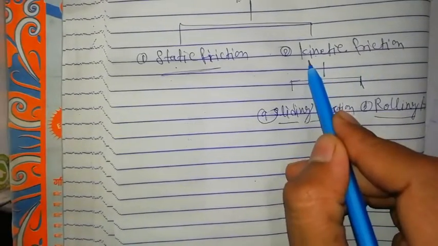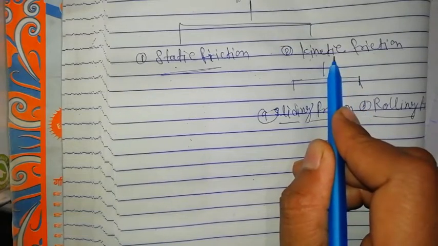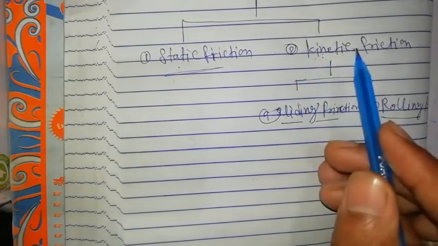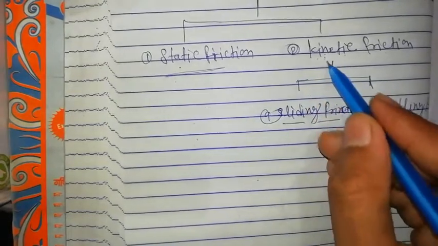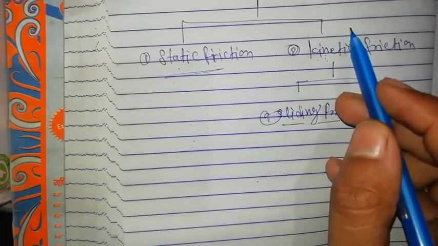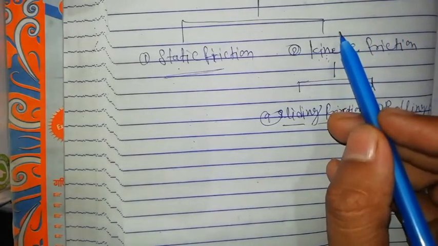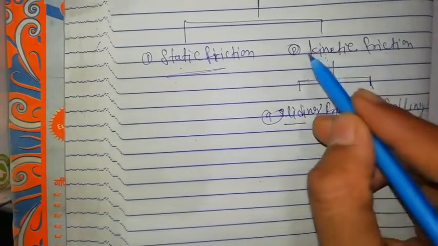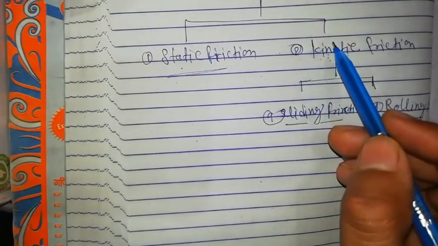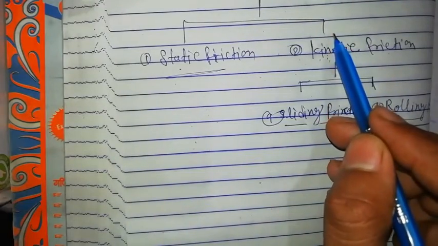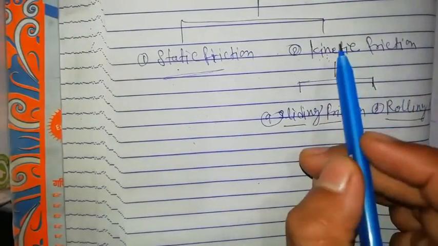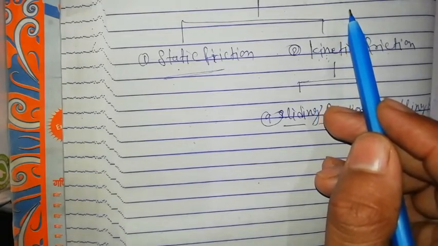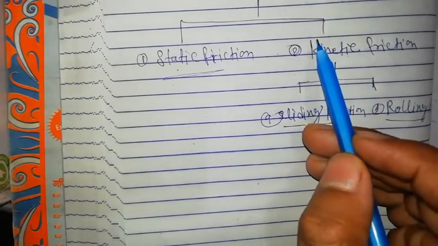And second, kinetic friction. Kinetic friction: the force of friction acting between the two surfaces in contact when there is relative motion between them is known as kinetic friction. Listen carefully. Repeating again, the kinetic friction, the force of friction acting between the two surfaces in contact when there is relative motion between them, is known as kinetic friction. It is always smaller than the limiting friction.